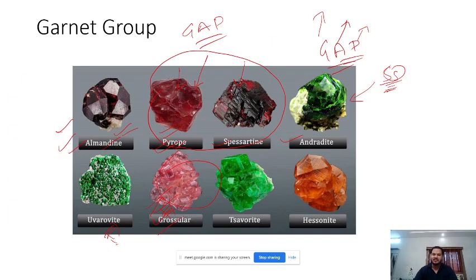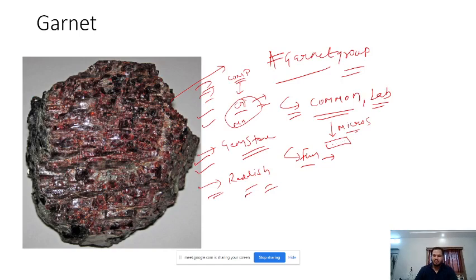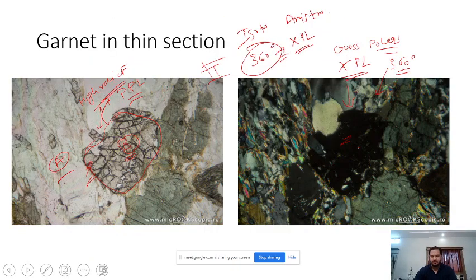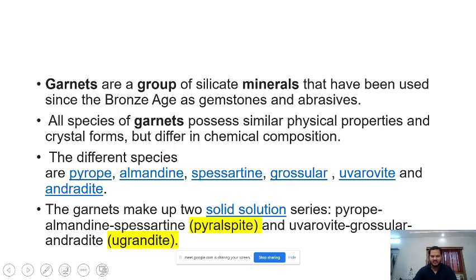That is why I said it is a fun mineral, because if there is an exam for geology students and they get this garnet along with some other mineral, then garnet is very fun. You will identify it quickly. So it is an isotropic mineral. It goes 360-degree extinct. So it is favorable in that sense. So let's start with garnet.